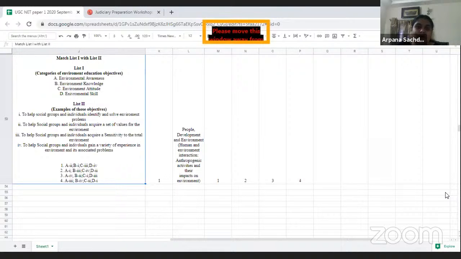So this was all about the paper analysis of paper 1 of UGC NET, which was asked in the shift 1. While analyzing everything, I came to a conclusion. This was my own opinion, that UGC has slightly changed the pattern which was there previously.